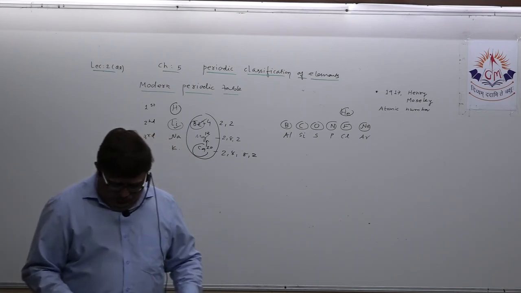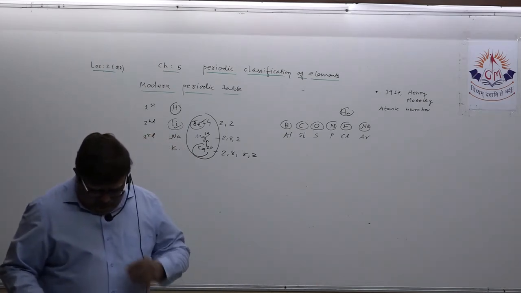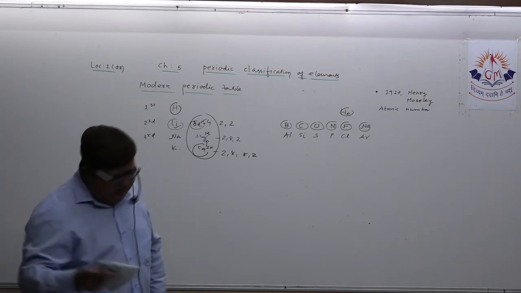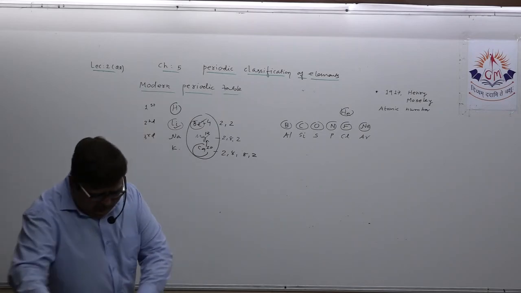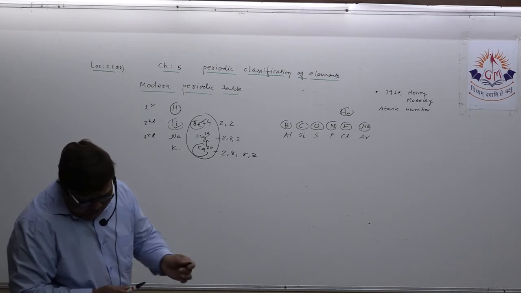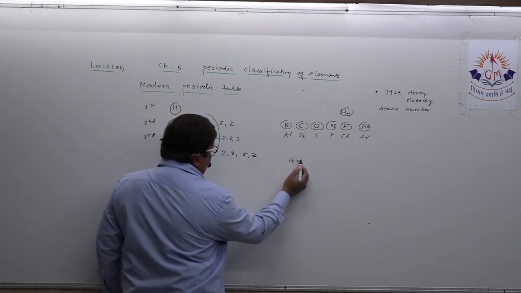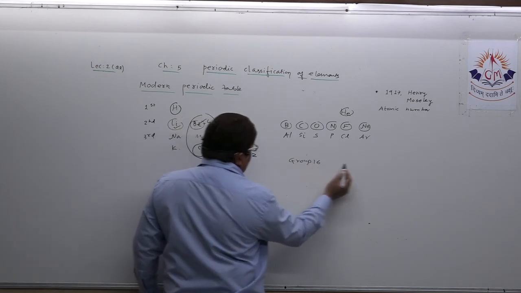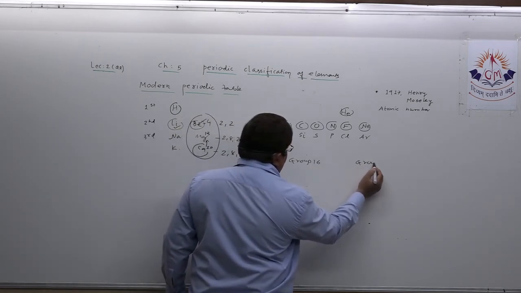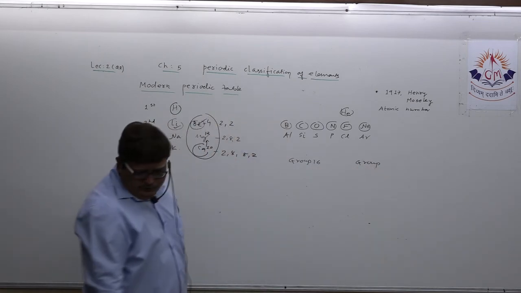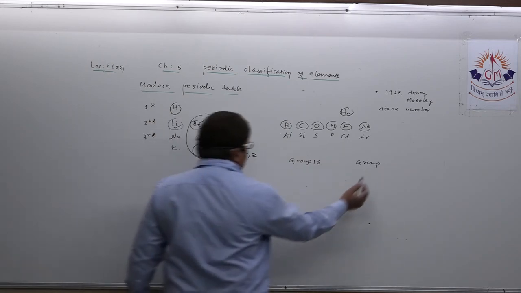Now, one question I want to discuss with you, which has been given in the textbook. Group 16 is written, and group number 17.